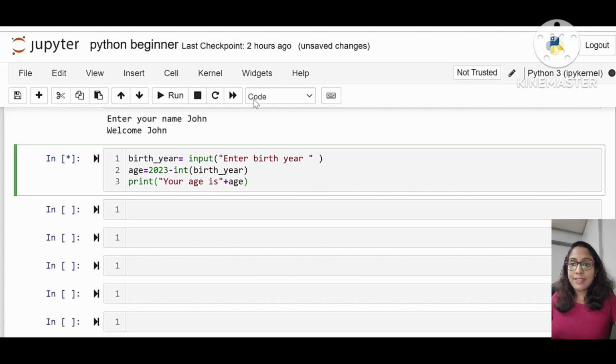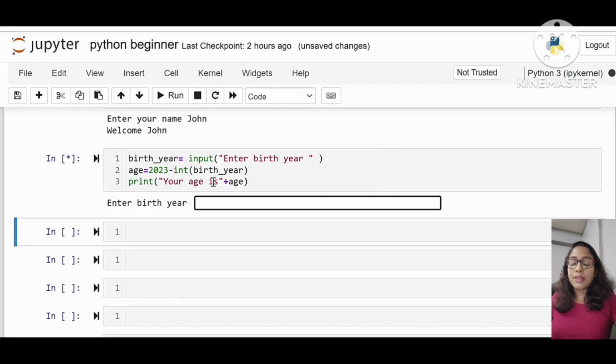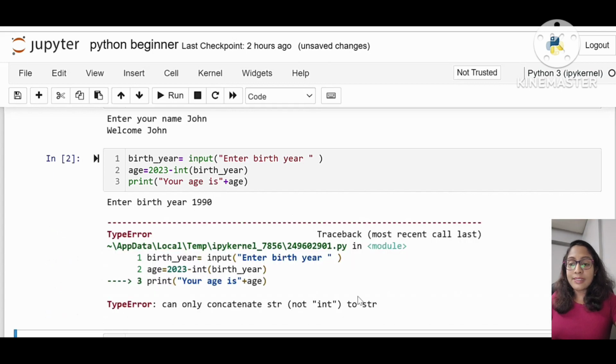I have concatenated the "your age is" string to this age variable, but you know that the age variable we converted into int format. So is it possible to concatenate a string to an integer? Just see how this code will run. See, it says we can only concatenate str, not int, to string. So that means this concatenation is not possible.